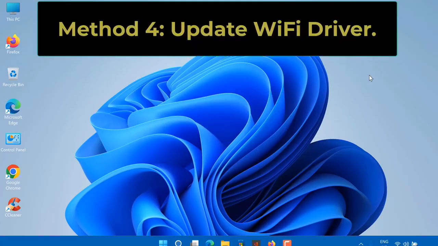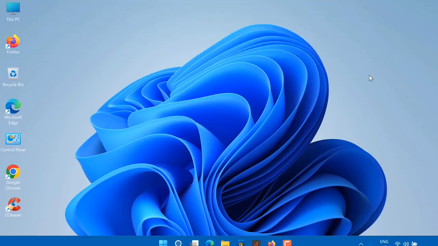Method 4. Update Wi-Fi driver. In some cases, you are unable to see the Wi-Fi option in Windows settings because your Wi-Fi drivers are obsolete. In such a scenario, you should try updating the driver automatically. Here's how to do it.